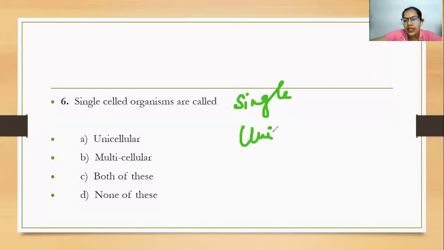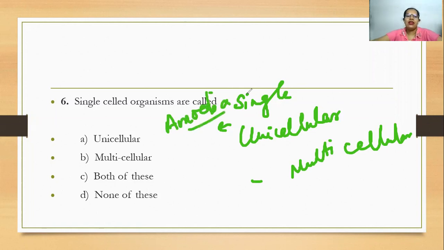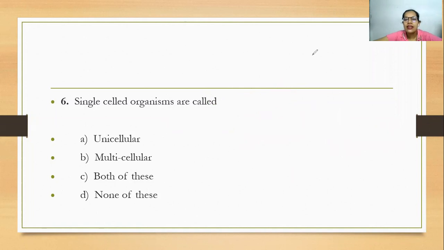And if there are many cells, then it is multicellular. An example of multicellular is us, eukaryotes. And for unicellular, one very good example is amoeba. So single-cell organisms are called unicellular.